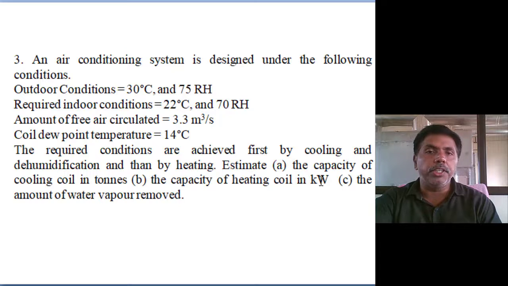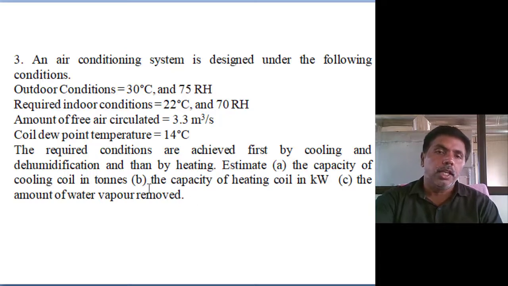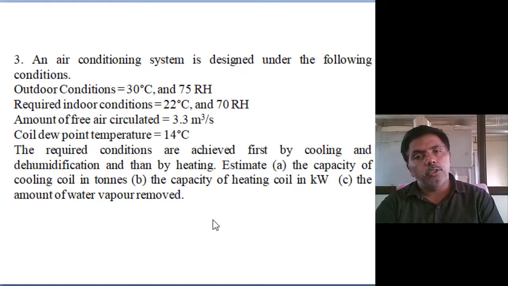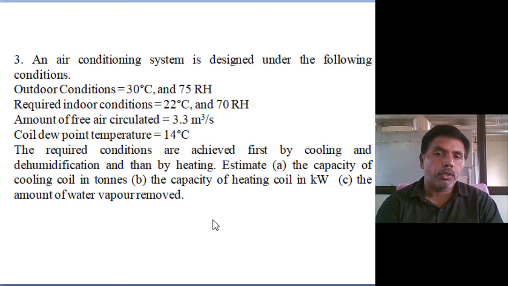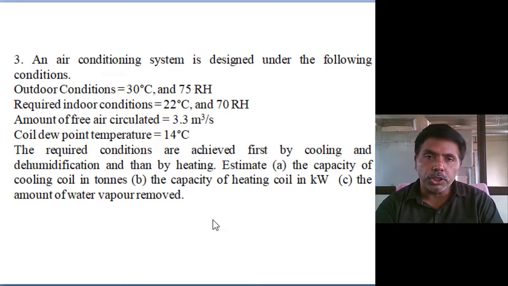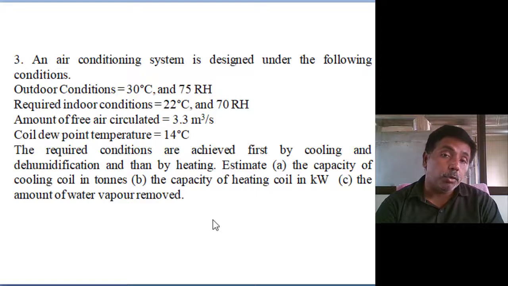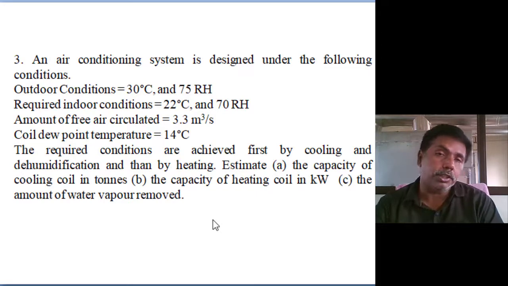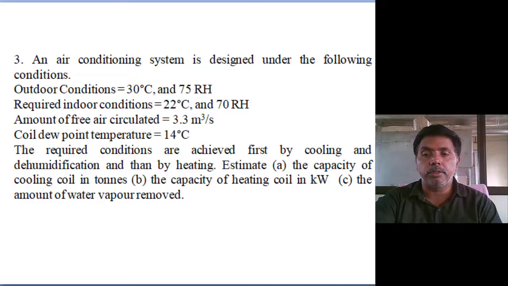Next, the capacity of the heating coil. One more question they asked: the capacity of the heating coil in kilowatts. Next, the amount of water vapor required, so moisture addition or removal. In a summer air conditioning system, how much moisture is removed is important. The heating coil capacity is required because we are doing sensible heating, and the cooling coil capacity is required because we are doing cooling and dehumidification in the summer air conditioning system.